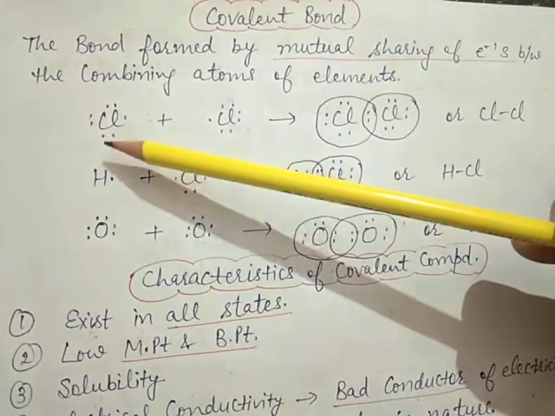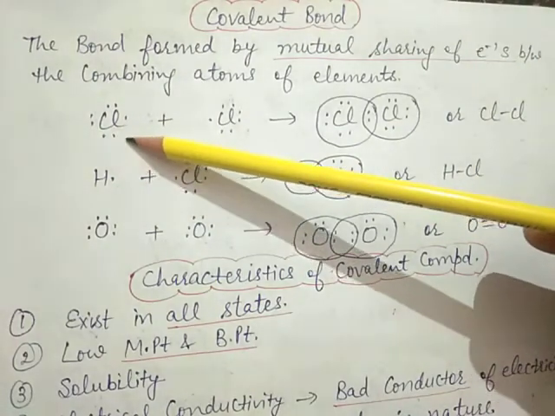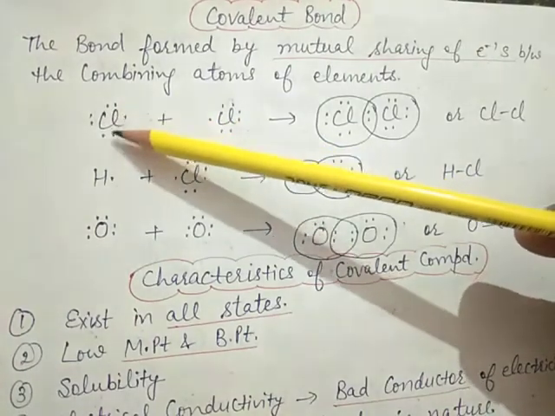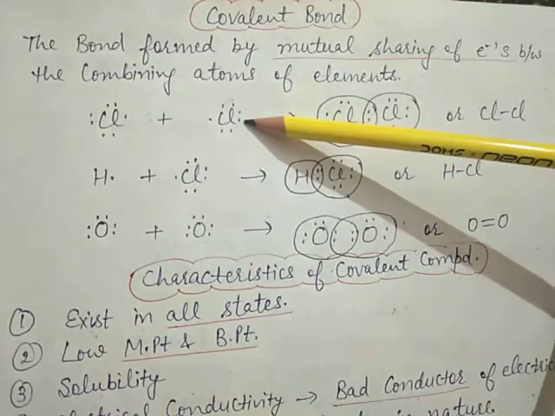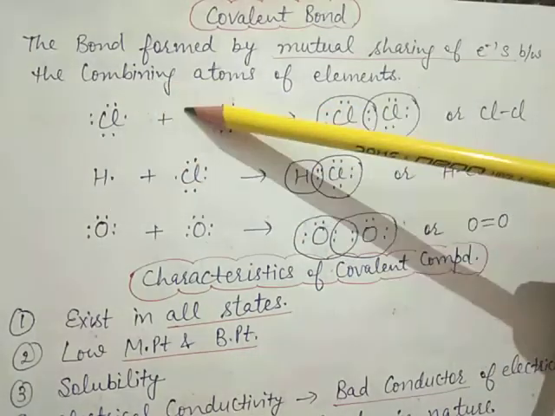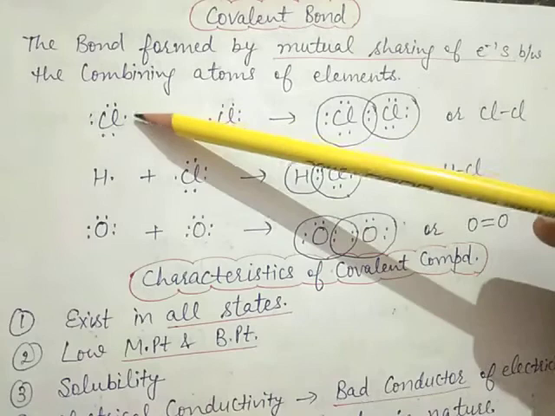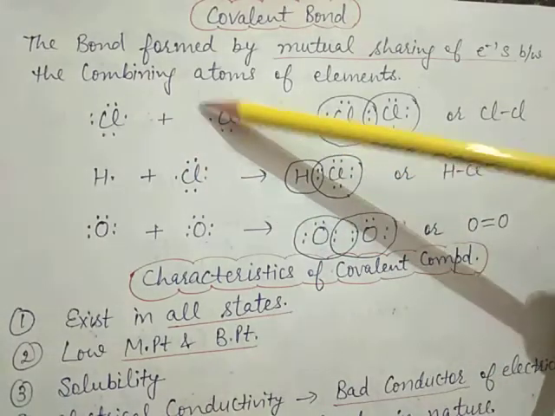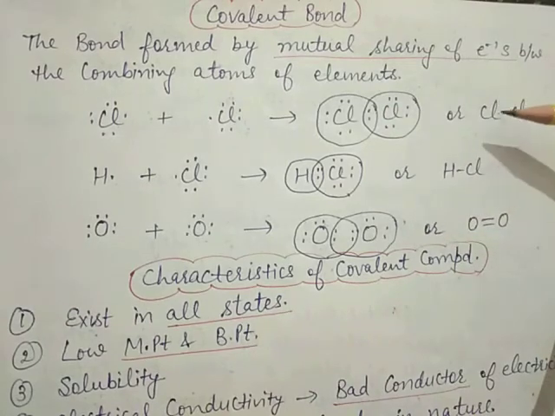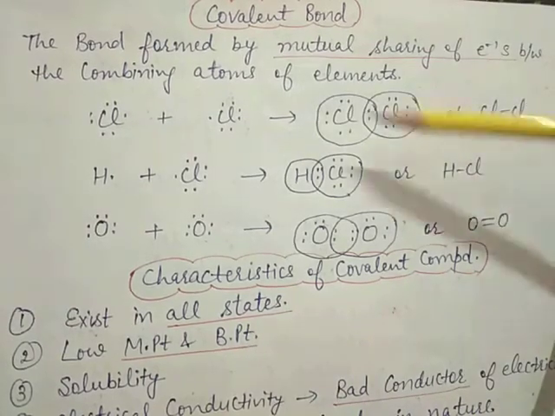This chlorine having configuration 2, 8, 7, means 7 is the valence electrons. 1, 2, 3, 4, 5, 6, 7. This is also 7. After the mutual sharing of these 2 electrons, this one and this one, it will form a bond, covalent bond, means chlorine single bond chlorine. Next is